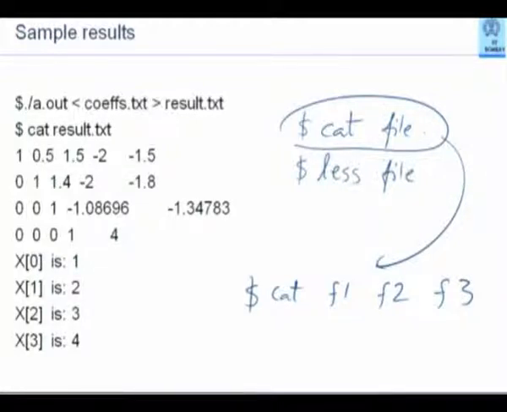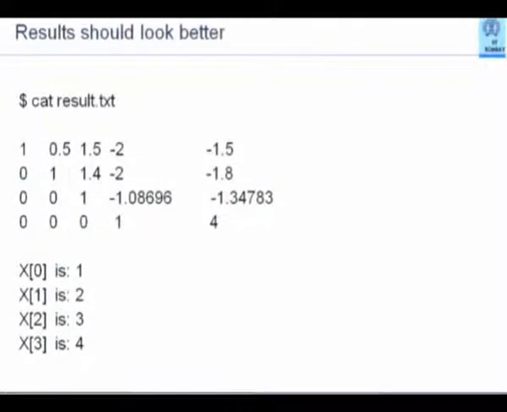There is only one problem. While the values of x0, x1, x2, x3 are very clearly visible, the input matrix has not come out in a very unscrambled fashion. The values are not neatly written as rows and columns. You will see that 1.4, minus 2, lot of space, minus 1.8, 1, minus 1.08696. These are all frittered. I would like the output to look like this. So the coefficient matrix appears on one side in a proper 4 by 4 format. The right hand side appears properly.